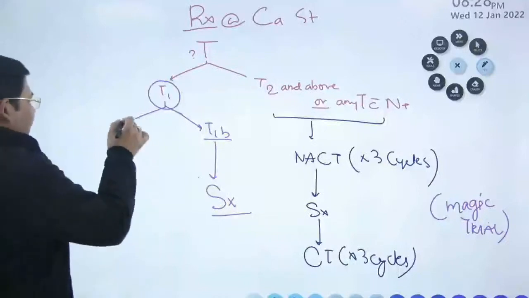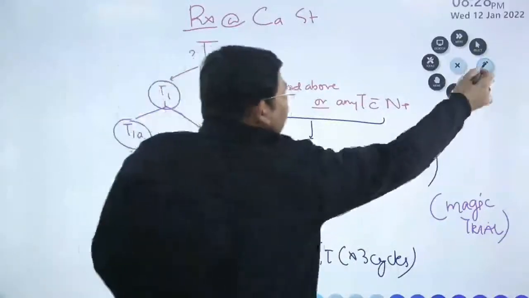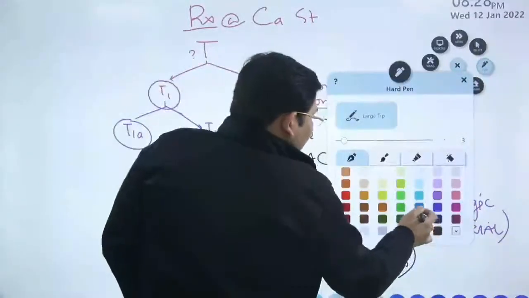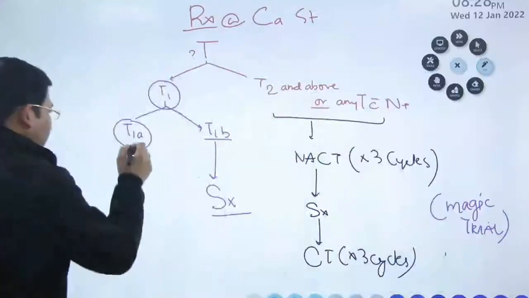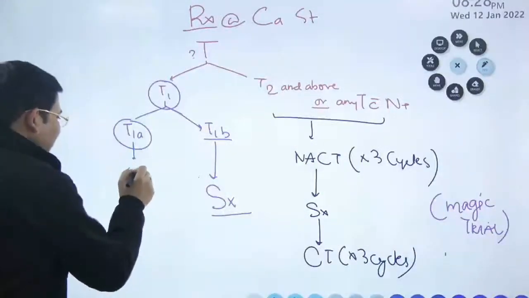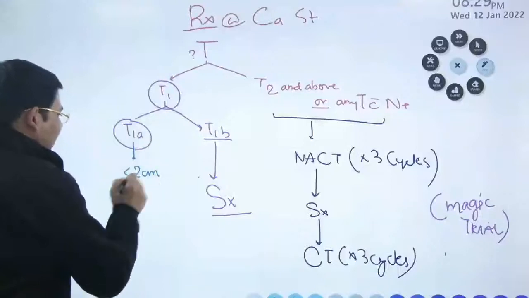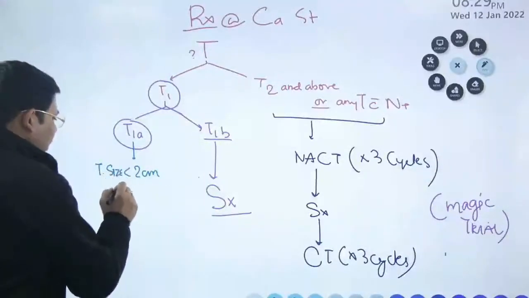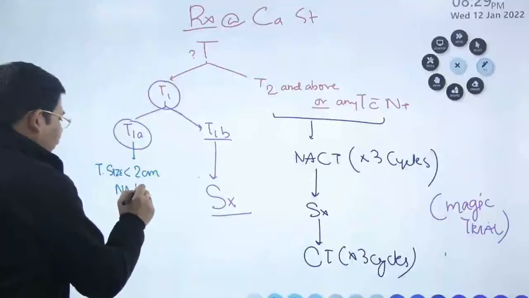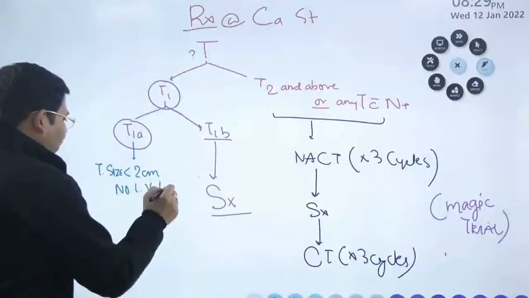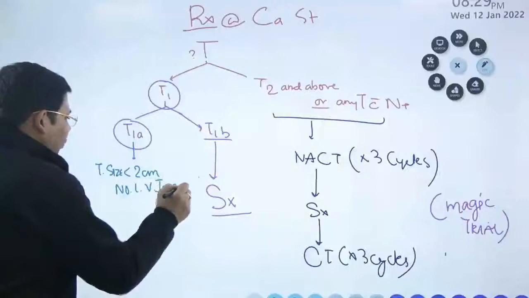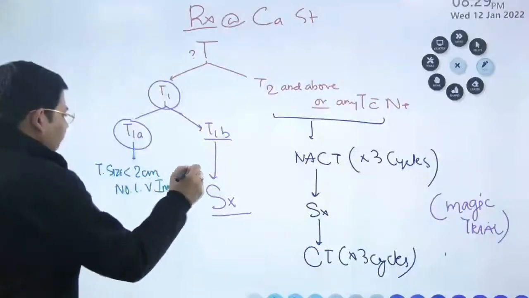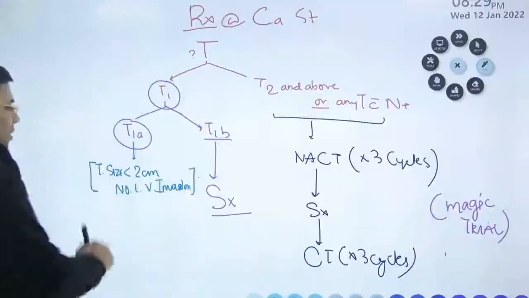Now, if it is a T1A tumor, how to manage them? You ask yourself, is the tumor size less than 2 centimeters, point number 1, and no lymphovascular invasion. So, no lymphovascular invasion and the tumor size less than 2 centimeters.